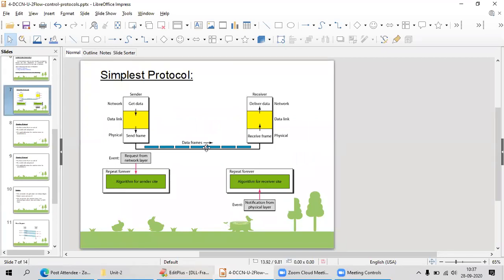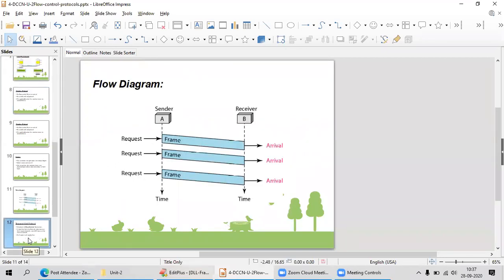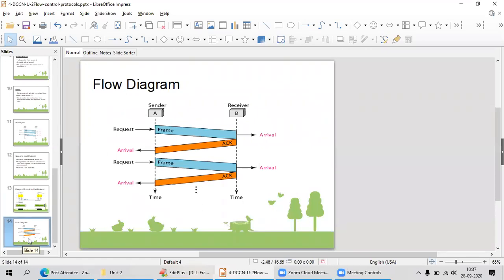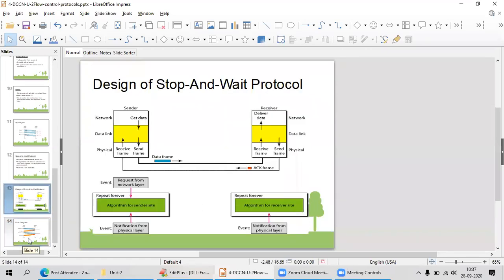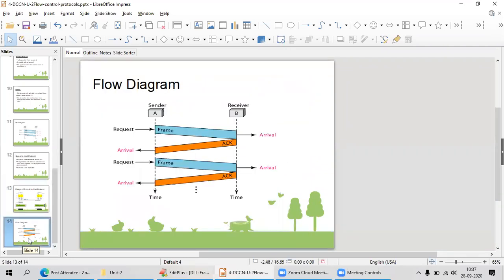In the stop and wait protocol, if I send one data frame to the receiver, I have to receive the acknowledgement at the sender end. Otherwise, I cannot send the next request.